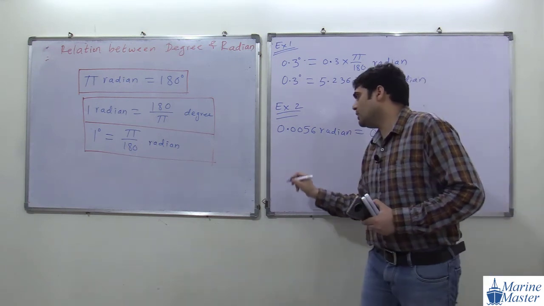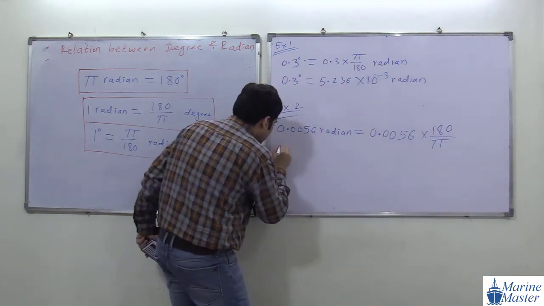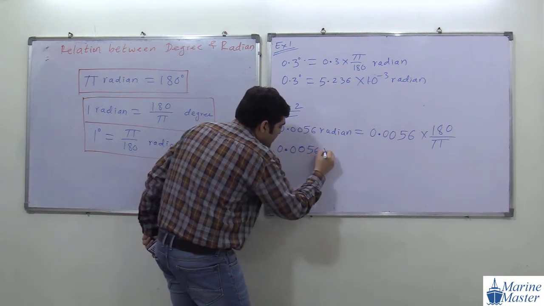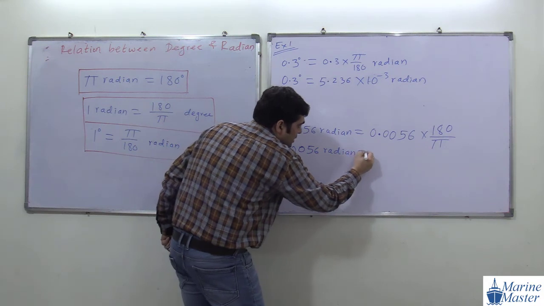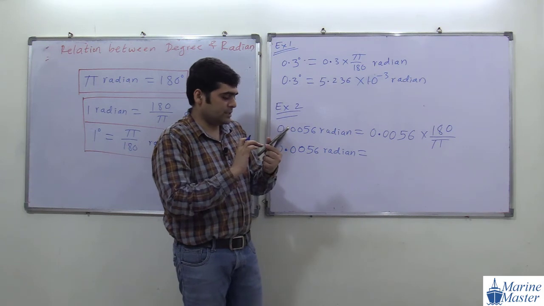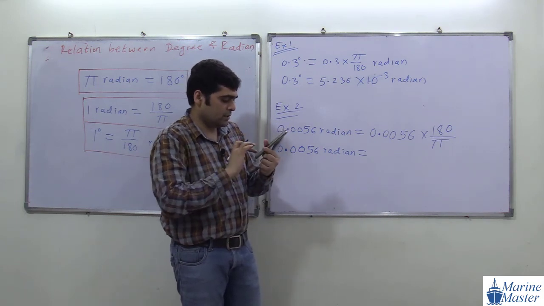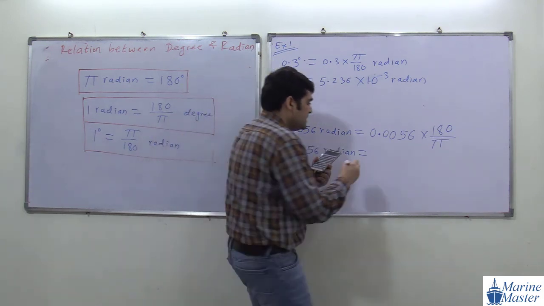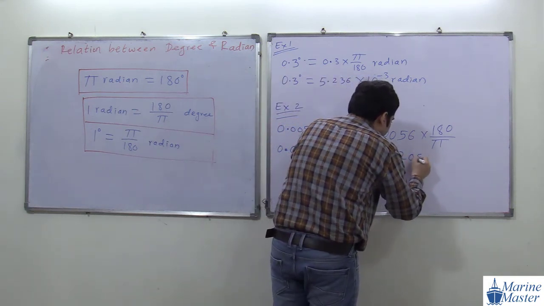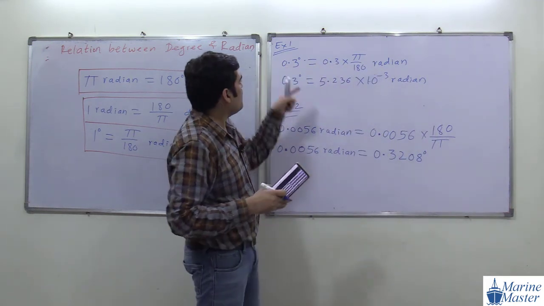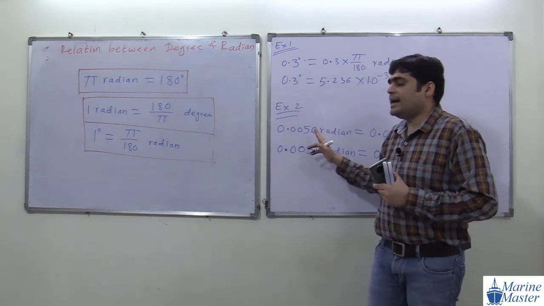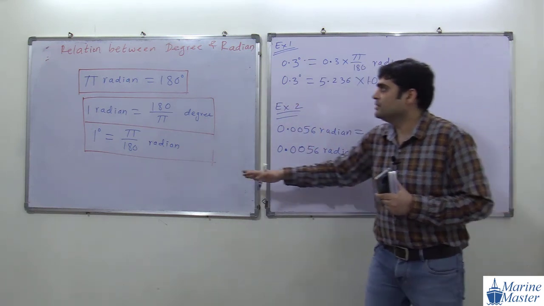Everyone do the calculation. 0.0056 radian is equal to how much degree? 0.0056 into 180 divided by pi. How much value are we getting? 0.3208 degree. So in this way we can do degree to radian and radian to degree. Very simple discussion.